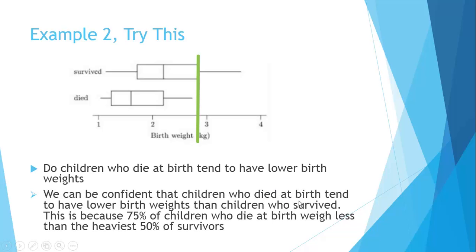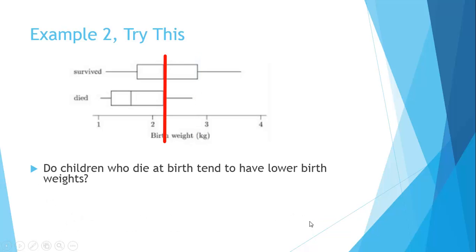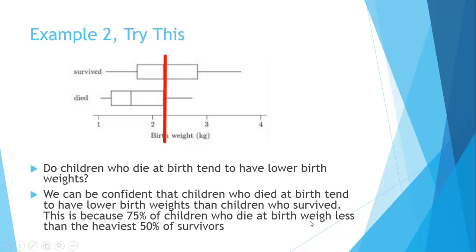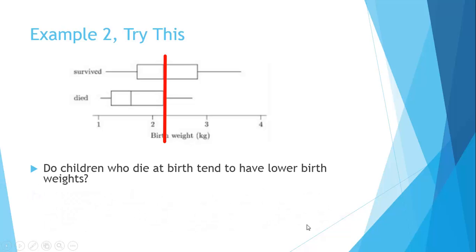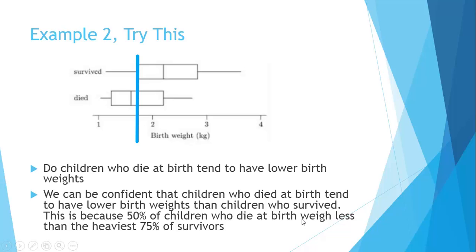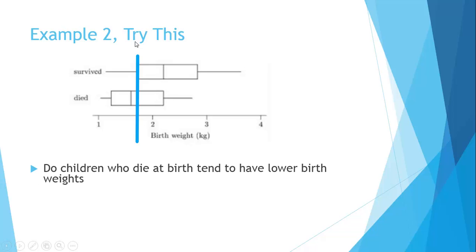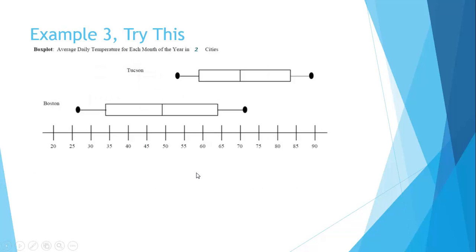So just from that, we can be confident that the children who died at birth tended to have lower birth weights than children who survived, and this is because 75% of children who die at birth weigh less than the heaviest 50% of survivors. And sorry, that's from that one there. Okay. And when we look at the next one, we can see that 50% of children who die at birth weigh less than the heaviest 75% of survivors. So these are the kinds of comparative statements you need to be making, and you need to run a little ruler down the page to make sense of it.